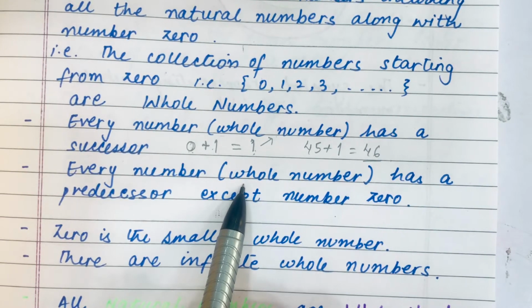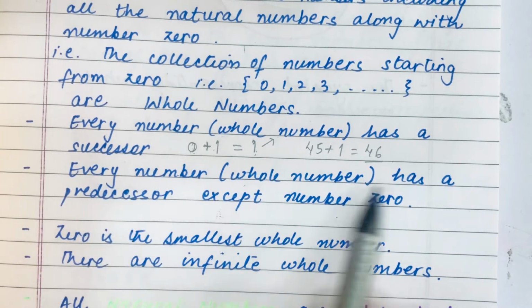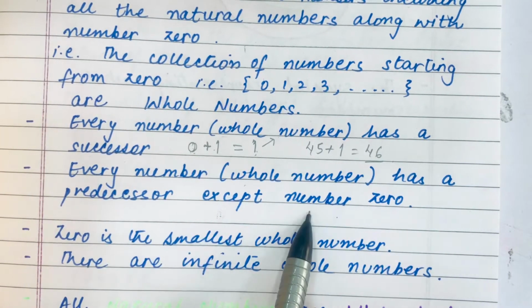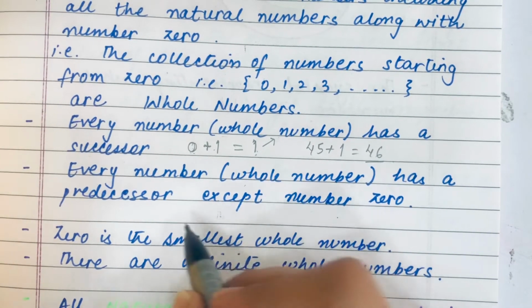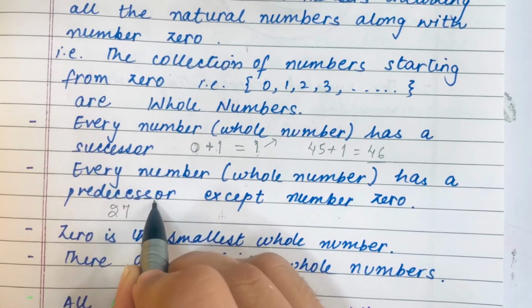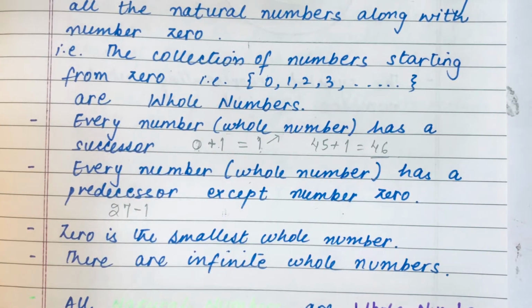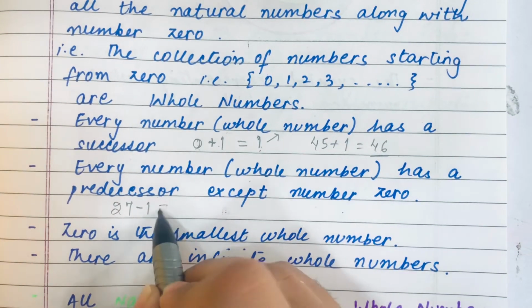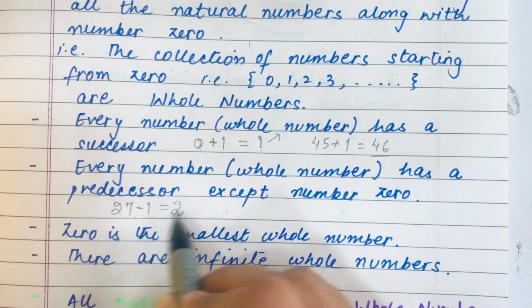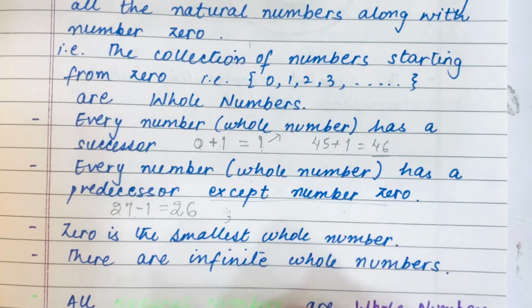but every whole number does not have a predecessor. Why? All have predecessors except number 0. Let's take any number. Let me take 27. For taking out a predecessor, we need to subtract 1, right? So after subtracting 1, we'll get 27 minus 1 as 26. Then why is it written except number 0?